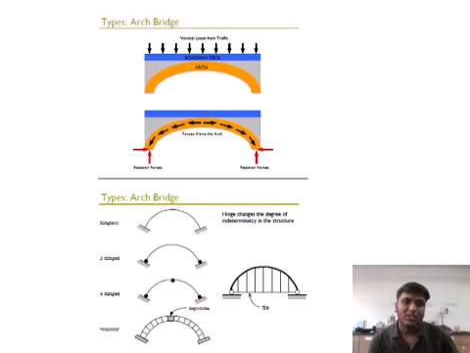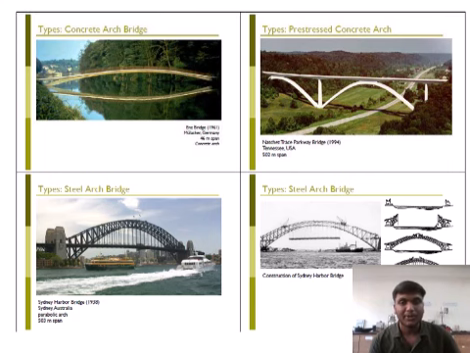Next is types of arch bridge. Hingeless, two hinge, three hinge, hinge being the degree of indeterminacy in the structure. Next one, roadway, arch, concrete, masonry, vertical load from the traffic, concrete arch bridge, steel arch bridge. This is the Sydney Harbour Bridge, constructed in 1938 in Sydney, Australia, a parabolic arch with a 503 meter span. And this is an arch bridge with a 46-meter span. This one in USA has a 502-meter span.